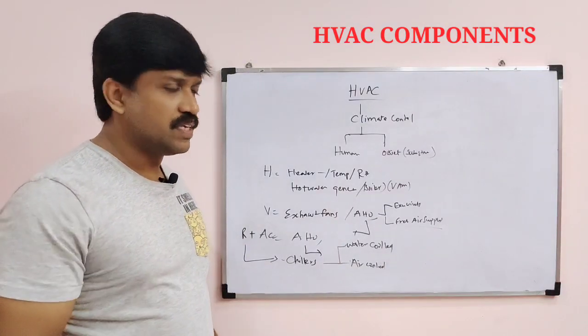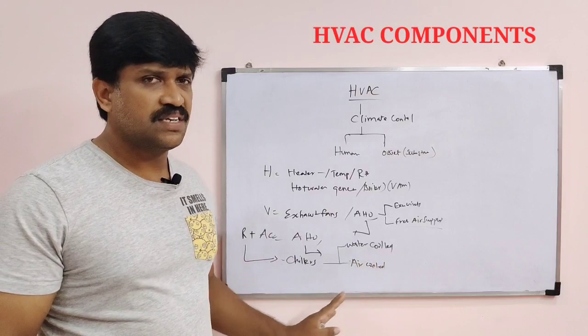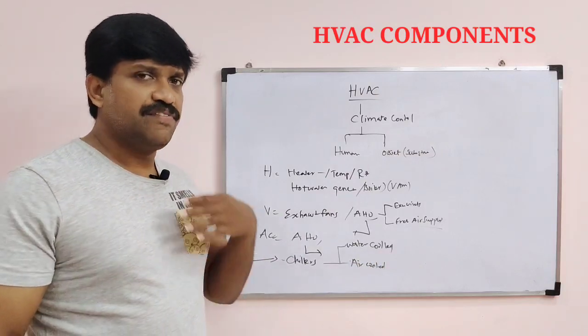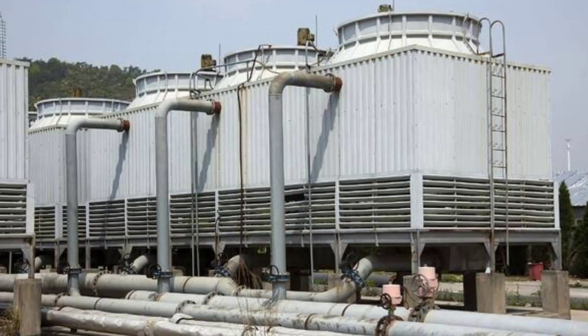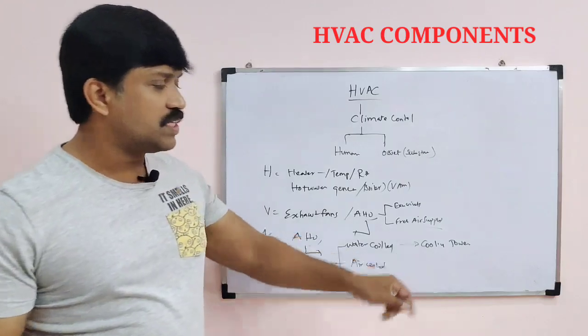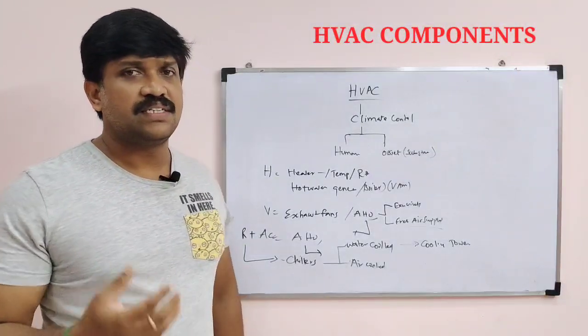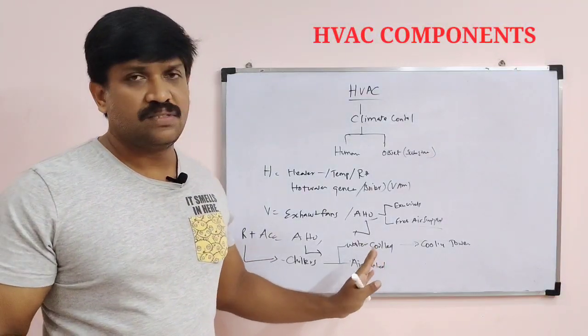There are different types of chillers: water cooled chillers or air cooled chillers. If we are using water cooled chillers we require cooling towers, because these cooling towers help to exhaust the waste heat from the chiller.